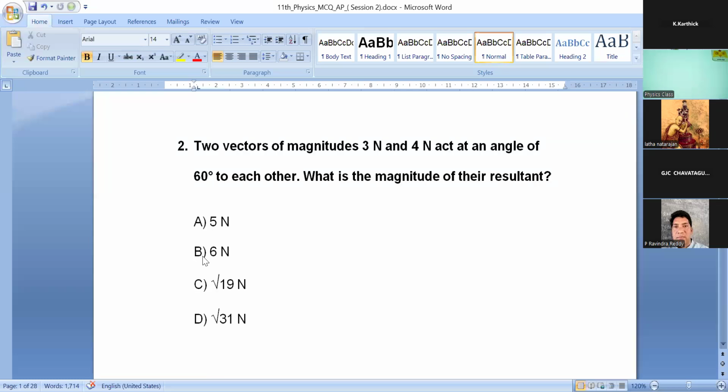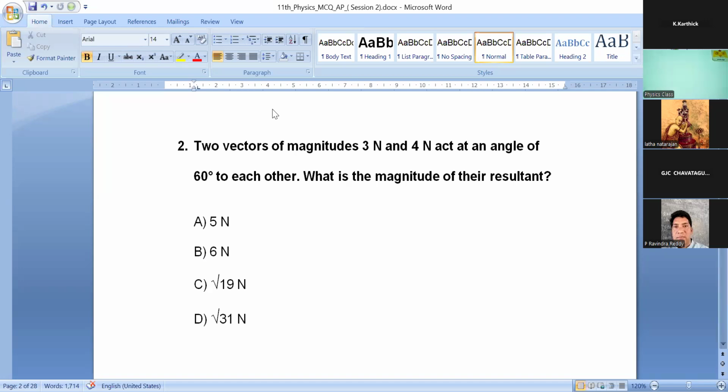So this is the second question. Two vectors of magnitudes 3 Newton and 4 Newton act at an angle of 60° to each other. What is the magnitude of their resultant? A. 5 Newton, B. 6 Newton, C. Root of 90 Newton, option D. Root of 31 Newton.